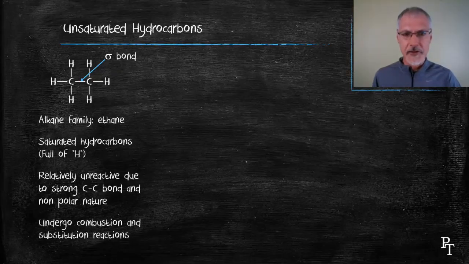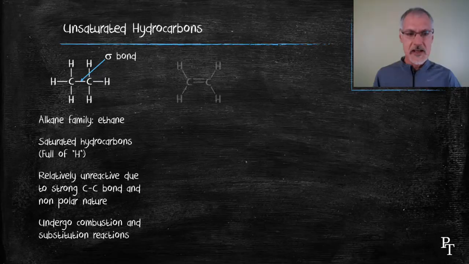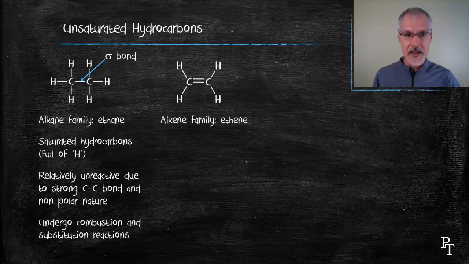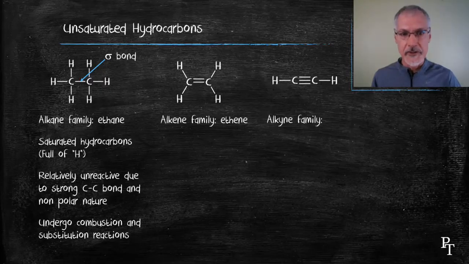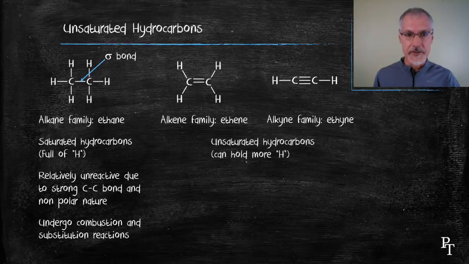And now we'll look at our unsaturated families. First, the alkene family, recognized by the suffix ene on the end. And also the alkyne family. Again, the suffix yne on the end tells me the presence of a triple bond. And as mentioned earlier, these are unsaturated in that they could hold more hydrogens. In the case of ethene, it could hold 2 more hydrogens, and ethyne could hold 4 more.